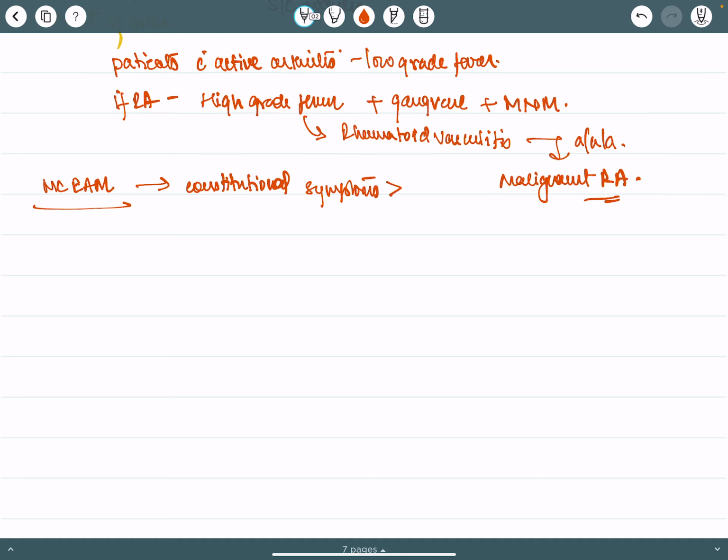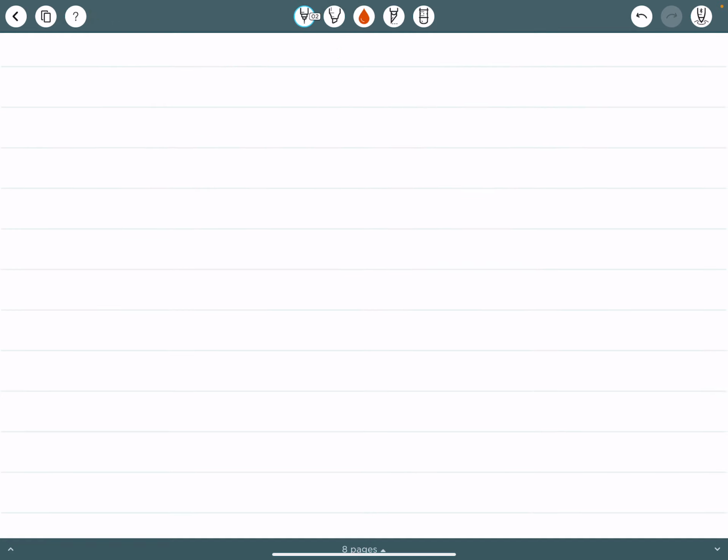followed by subcutaneous nodules. Now we come to a very important complication or extra-articular manifestation, that is cervical spine disability.